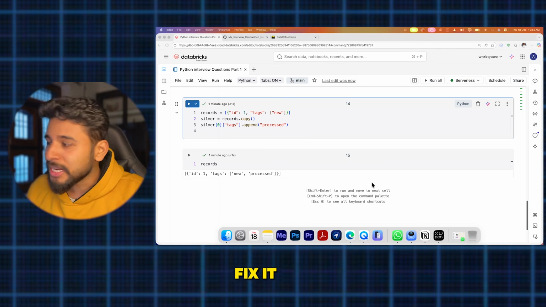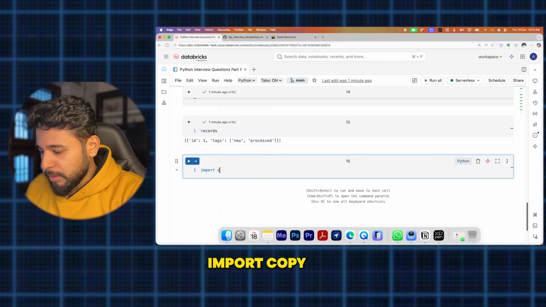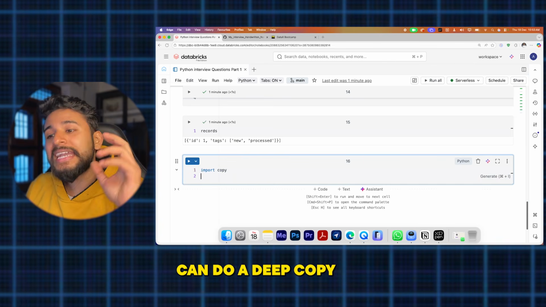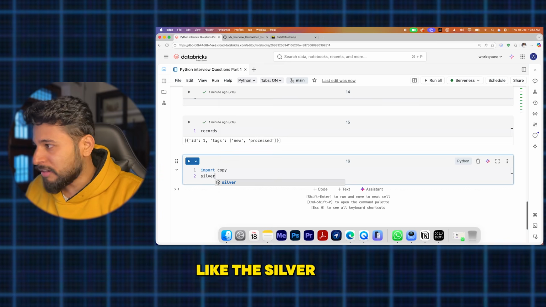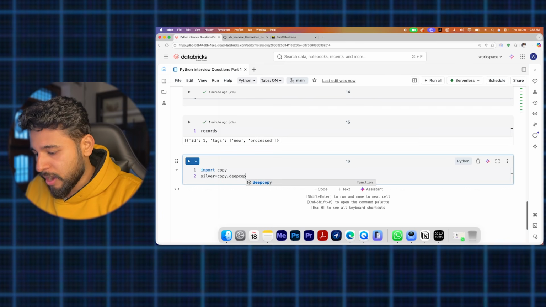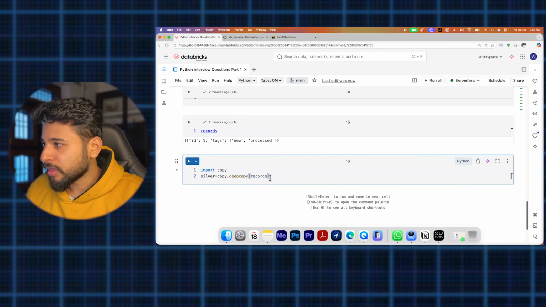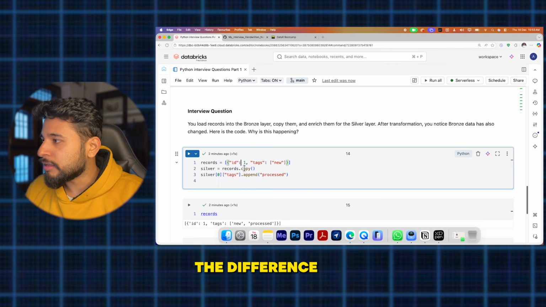So how can you fix it? You can just import copy and do a deep copy. Like this: silver is equal to copy.deepcopy, and what I want to copy is the records here. I'll showcase the difference.